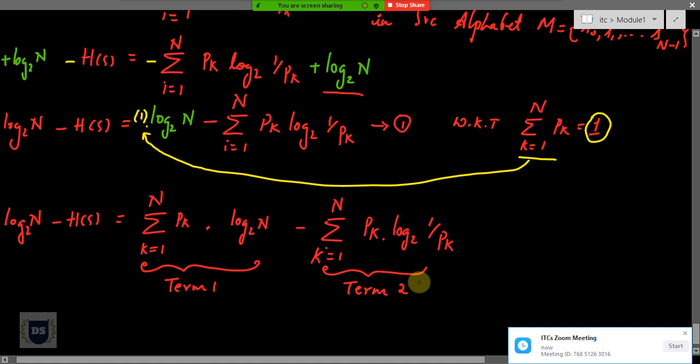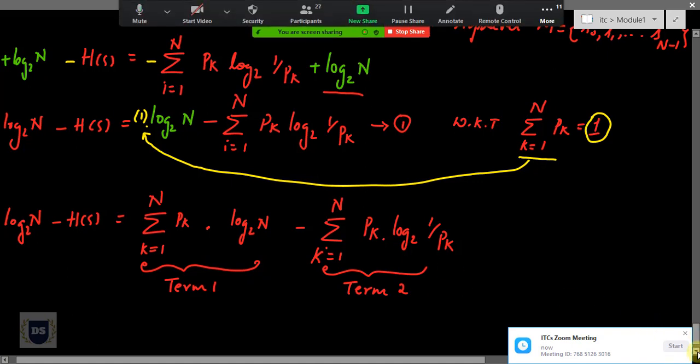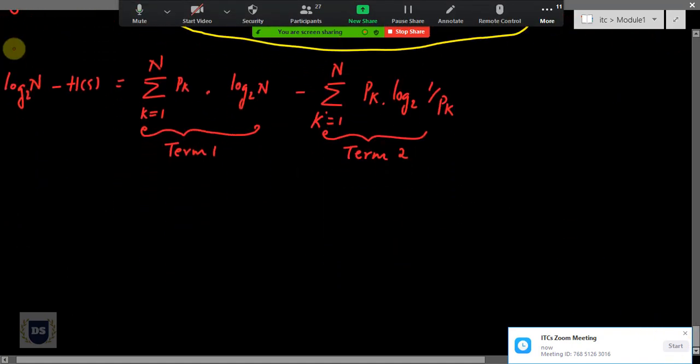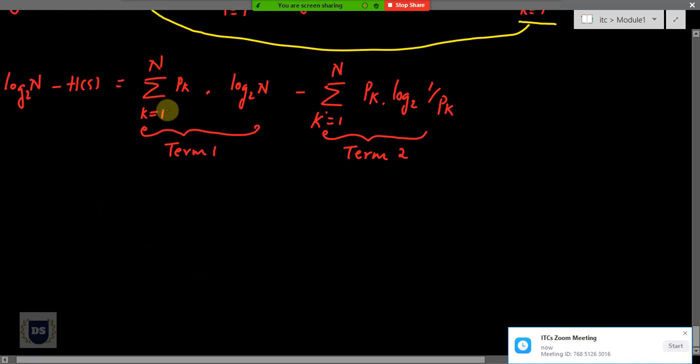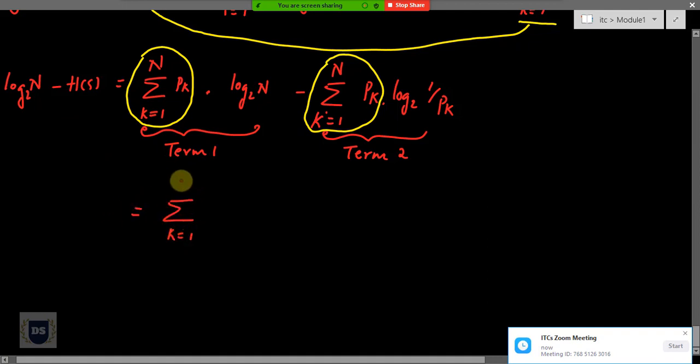Now if I compare my term 1 with term 2, what is the common thing between these two terms? You can easily say that in both the expressions, this part, summation k starting from 1 to n of pk, is common. Hence I can take out this term as common from term 1 and term 2, and if I rewrite this, I'll get it as equal to summation k starting from 1 to n of pk, and within the square brackets, log to the base 2 of n minus log to the base 2 of 1 by pk.